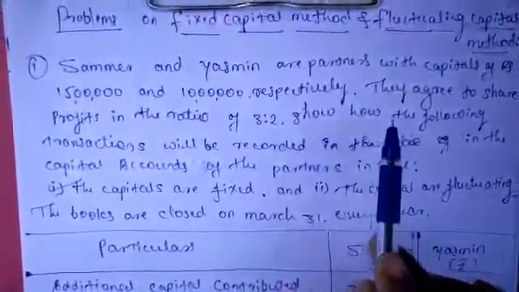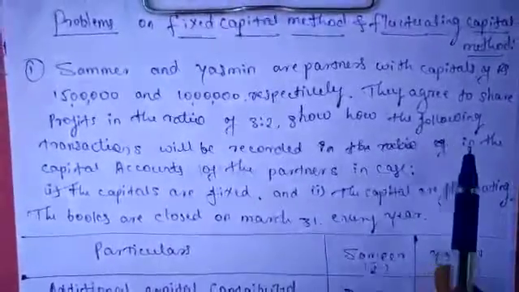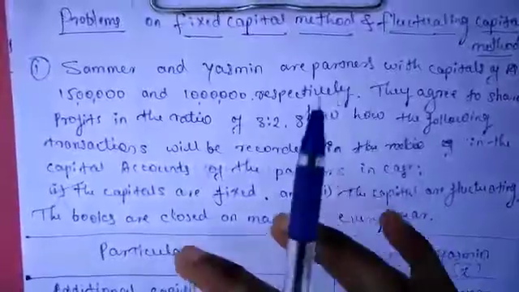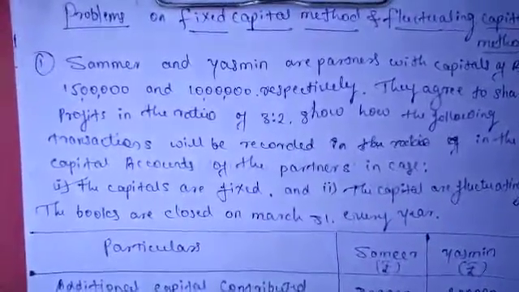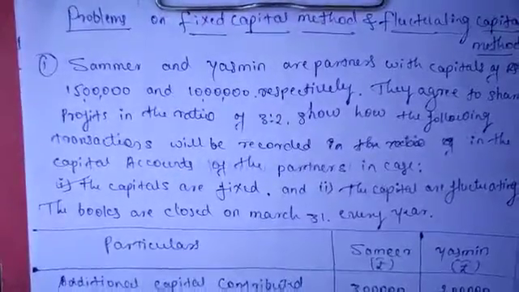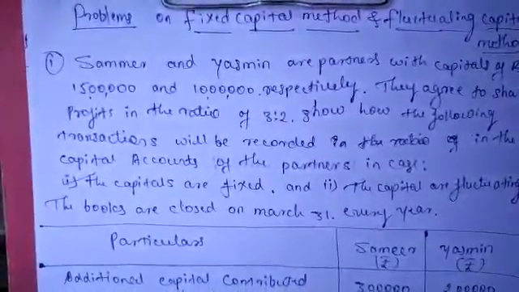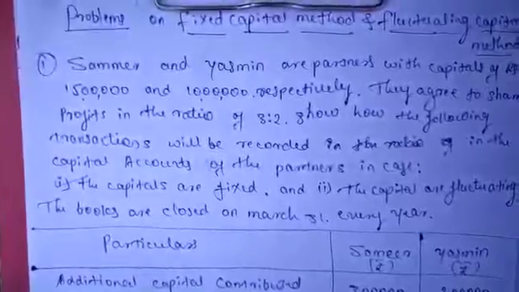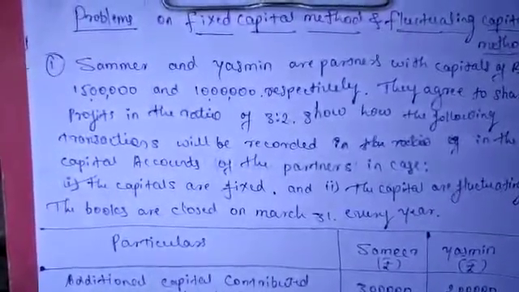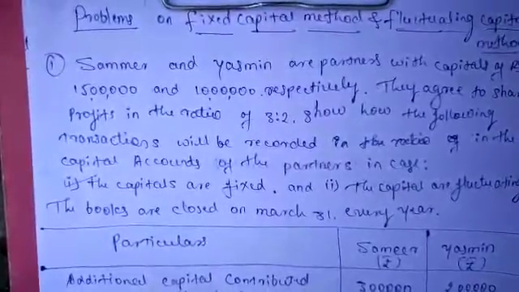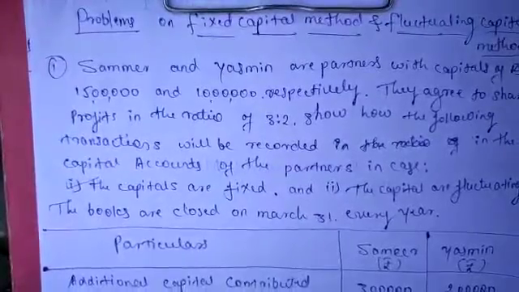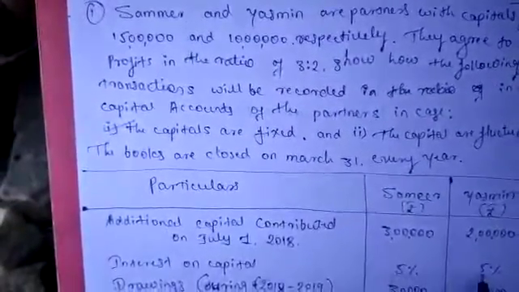Now, show how the following transactions will be recorded in the capital accounts. First transaction is additional capital: Samir 3 lakhs, Yasmin 2 lakhs. That additional capital was contributed on July 1st, not April 1st here, July 1st. So the month should be considered for the interest. Interest on capital is 5%.